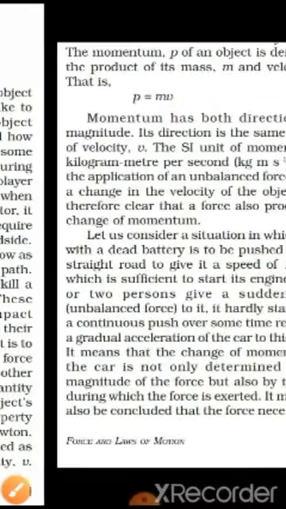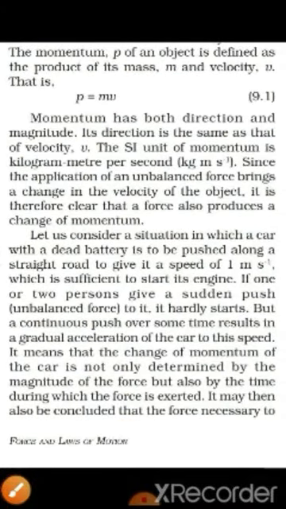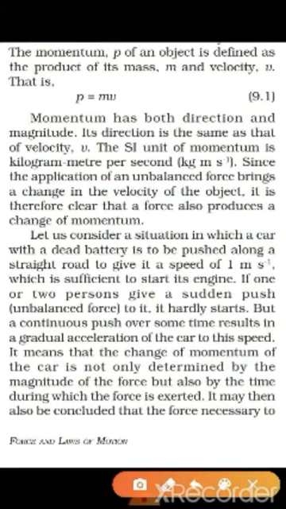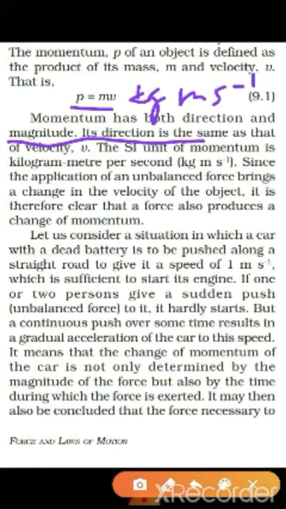Momentum has both magnitude and direction, which means it is a vector quantity. Its unit: for mass it is kg, and for velocity it is meter per second, so its complete unit is kg meter per second.